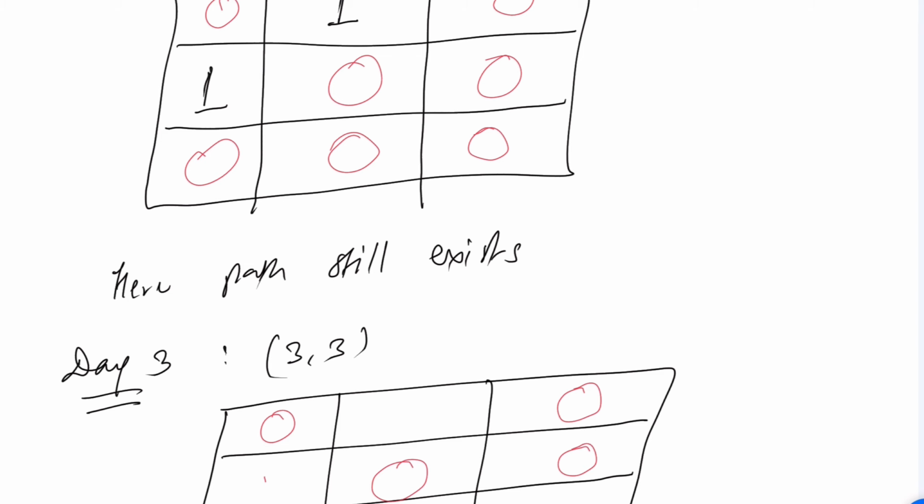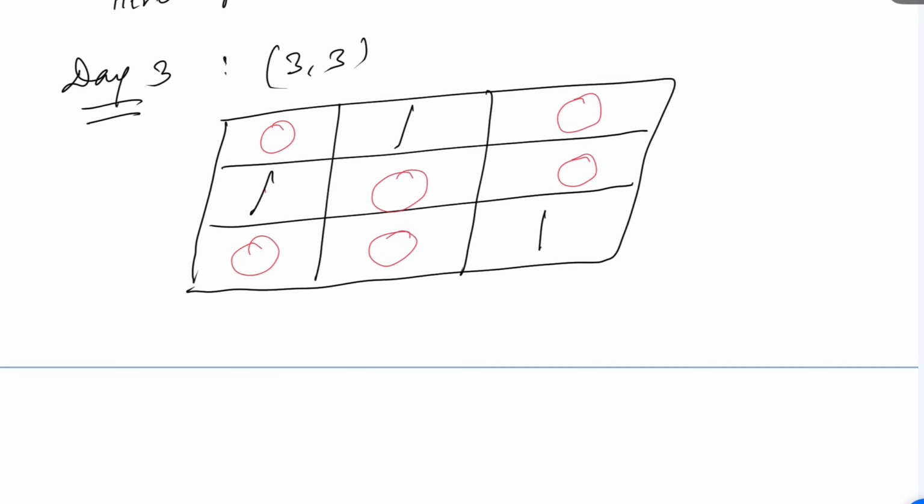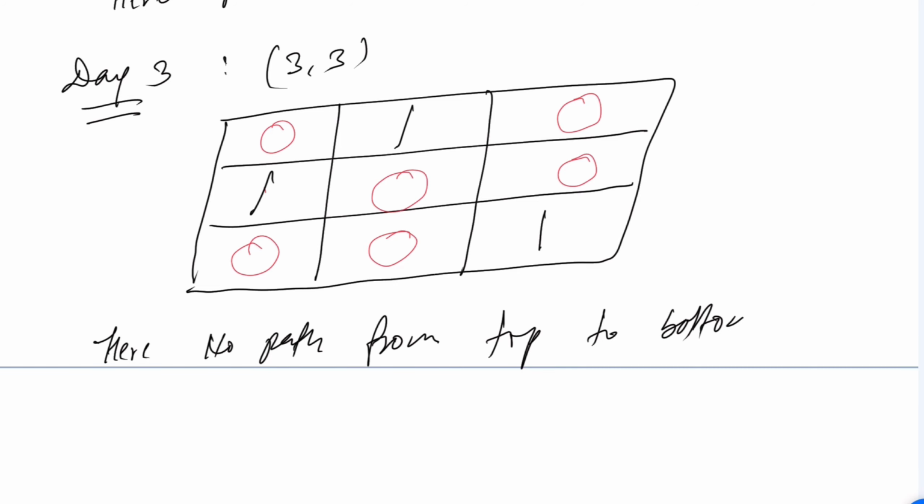So this 3 3 is 1 1 1. Now there is no path, right? So can I say here no path from top to bottom, right? So no need to go further.